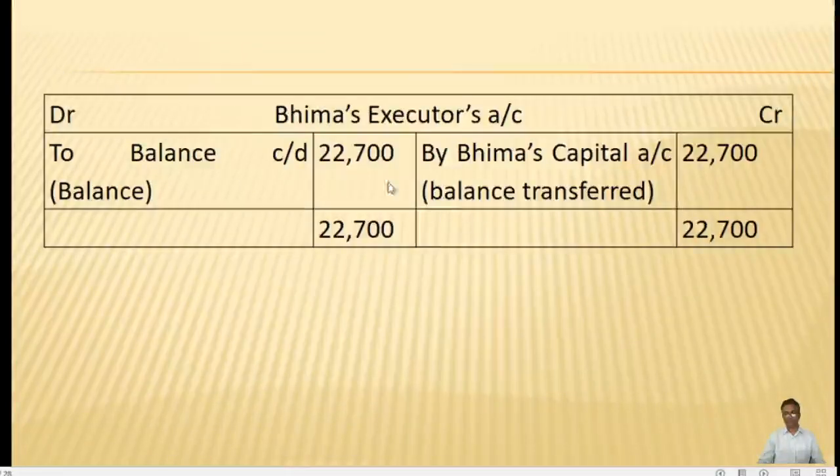Now we will prepare Bima's executor account. On the debit side of the capital account we had a balance of 22,700 that is brought here by recording on the opposite side, that is by Bima's capital account 22,700. Here there are no other items, so this will be carried to the balance sheet, a new balance sheet. So to balance carried down will be 22,700, Bima's executor's account.